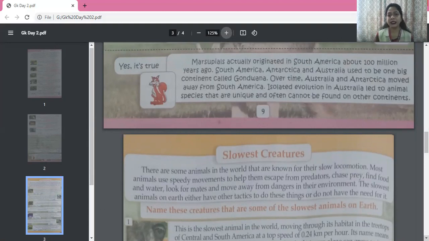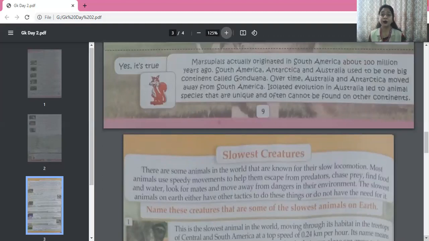So there are some animals in the world that are known for their slow locomotion, slow movement. Most animals use speedy movements to help them escape from predators, chase prey, find food and water, look for mates, and move away from dangers in the environment. So, most of the animals are very speedy. They use speedy movements. Why? Sometimes they have to save themselves from predators, from attackers, from other animals who attack them. So they have to escape from them. They have to run away from them.